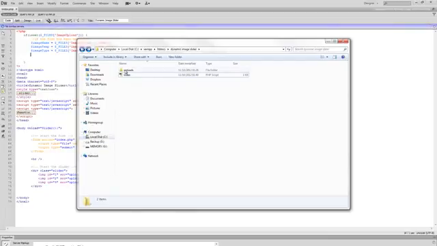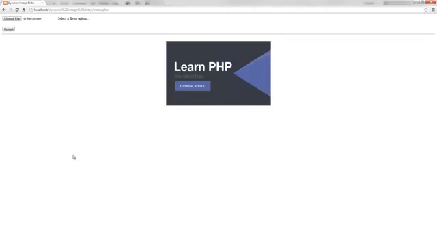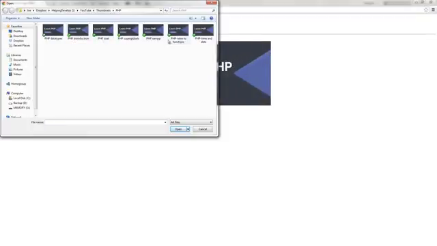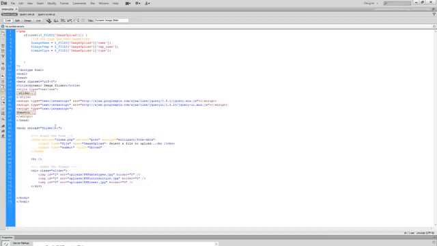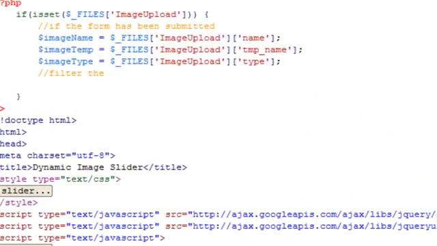So if we look in uploads, you can see that all of the images don't have any characters you don't want or anything like that, but not every image will. For example, if we choose a file, you can see that there's spaces in here and there's an underscore up there, and basically what we need to do is learn how to filter that out. So we're going to be filtering the image name here.